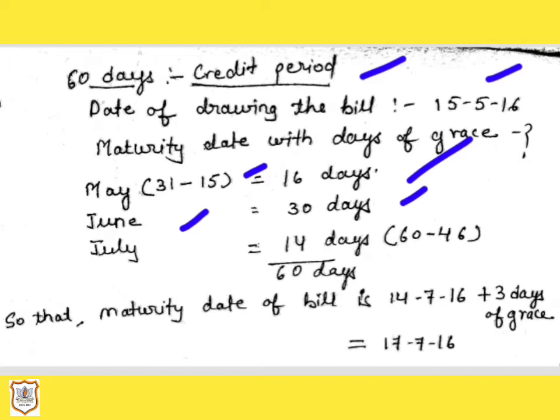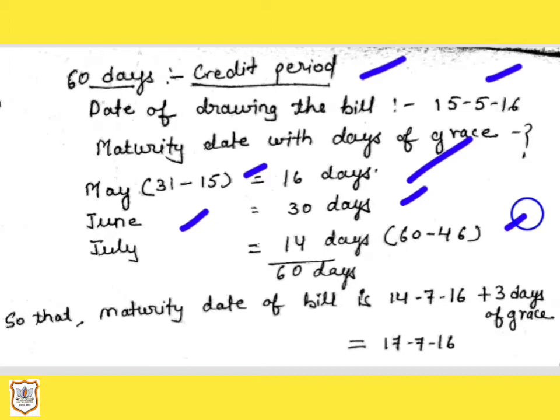So for the month of July, we will take only 14 days, that is 60 days minus the total days we have taken in the month of May, that is 16, plus the total days in the month of June, that is 30. So that comes to 46. So 60 days minus 46 days comes to 14 days that are left. So in the month of July, we will take only 14 days instead of the entire days of July.